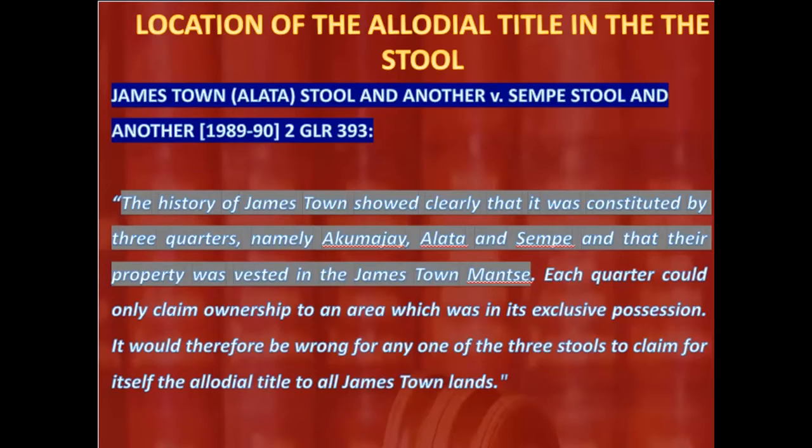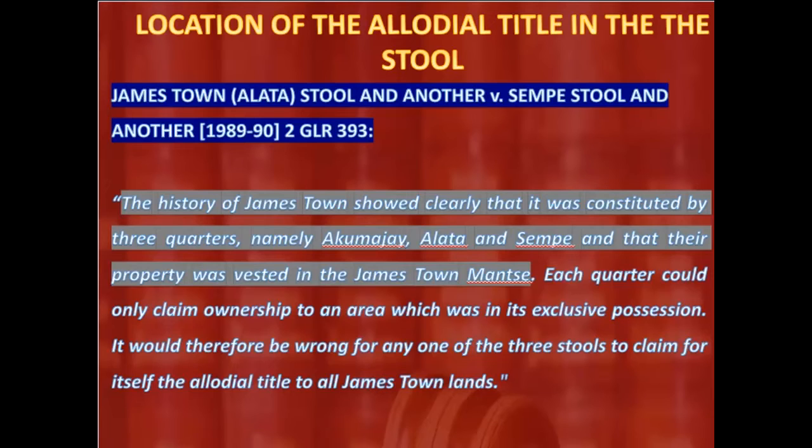Remember the case of Jamestown Allodial Stool and another versus Sempe Stool and another. Because it is in this case that the court held that the history of Jamestown showed clearly that it was constituted by 3 quarters, Akumaji, Alata, and Sempe, and their property was vested in the Jamestown Manche. Jamestown Manche is the chief of Jamestown.